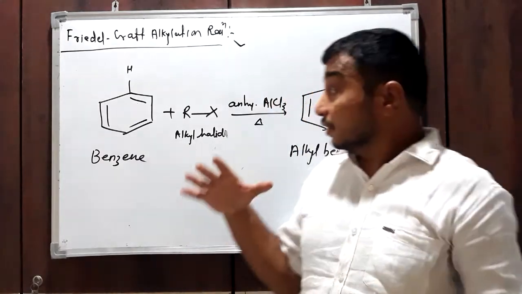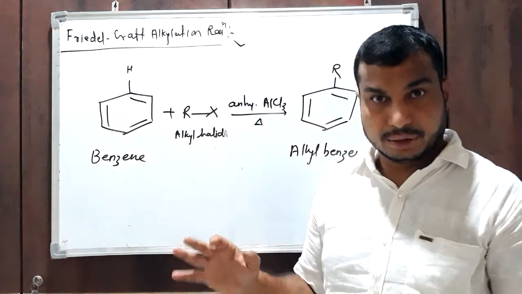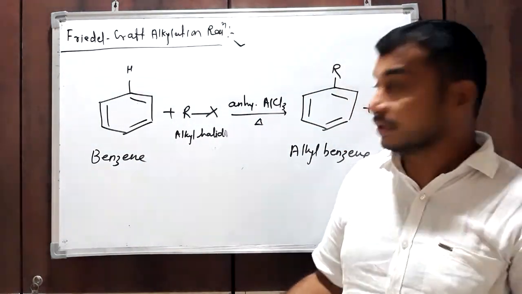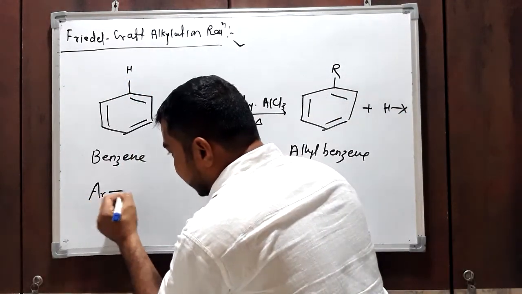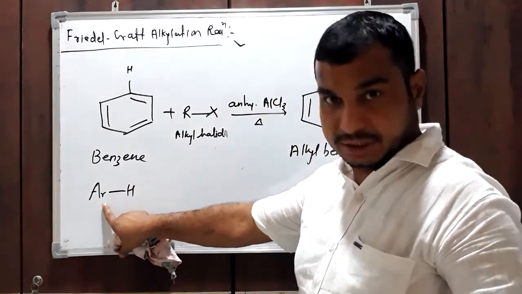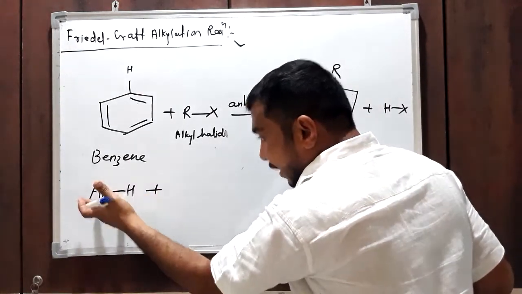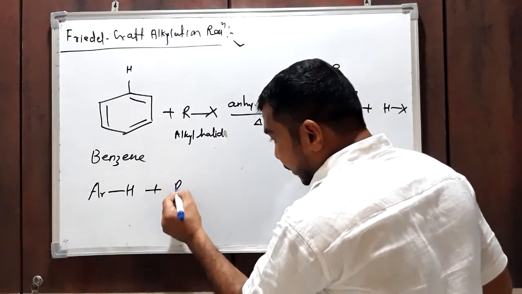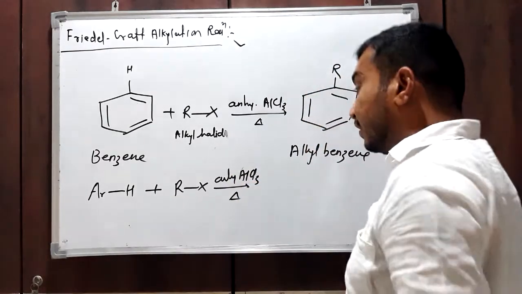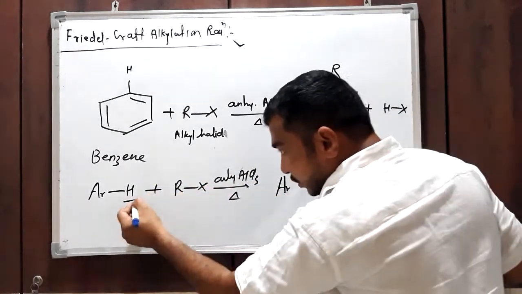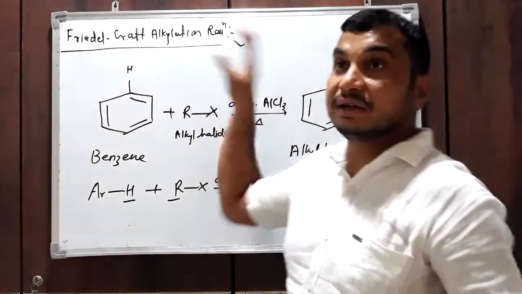This reaction is the best example of an aromatic electrophilic substitution reaction. We will discuss how this reaction takes place, its mechanism. Generally an aromatic compound is represented by ArH, where Ar is an aryl group having hydrogen. When an aromatic hydrocarbon is treated with an alkyl halide in presence of anhydrous AlCl3 and heat, the hydrogen atom gets replaced by an alkyl group. That is the Friedel-Crafts alkylation reaction.